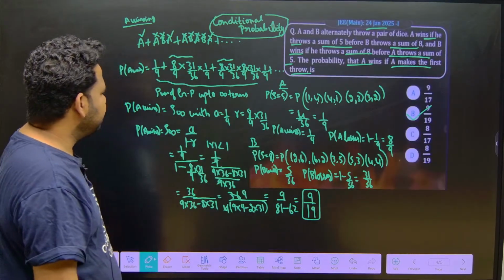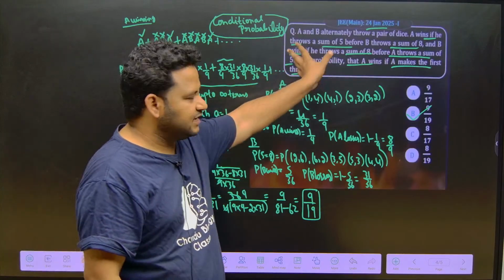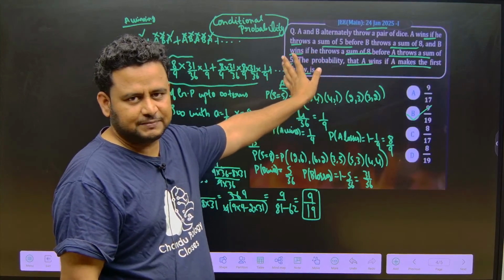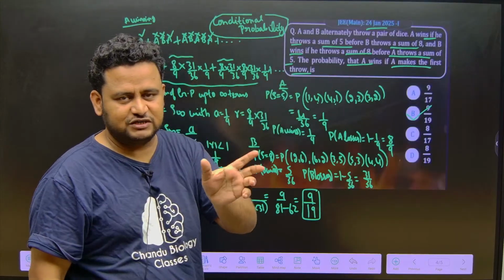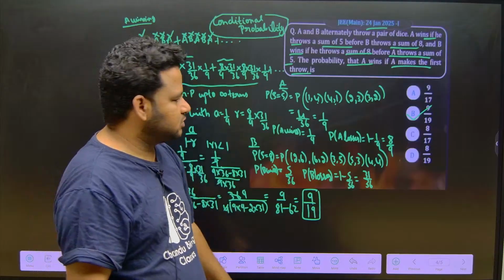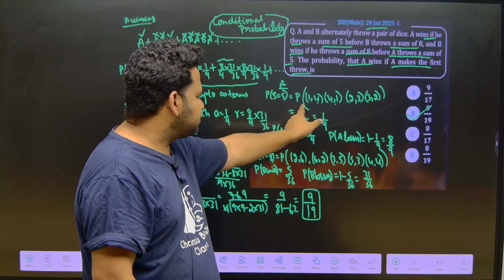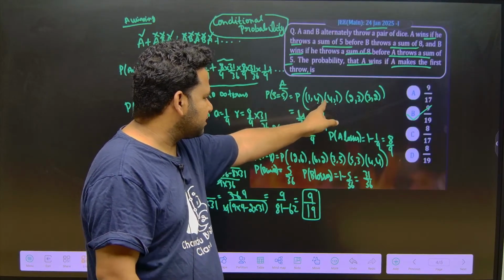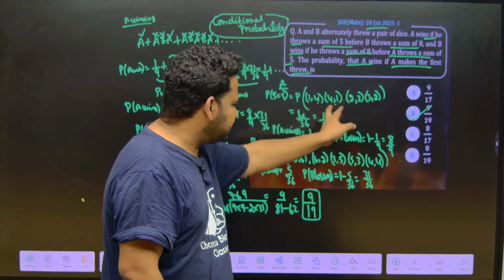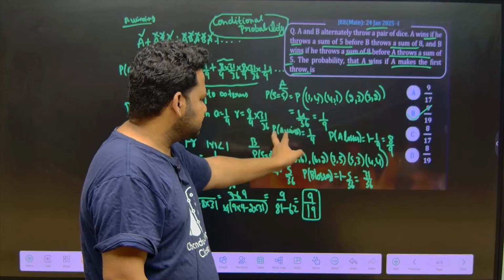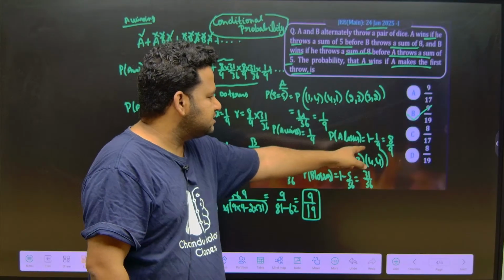So see here, first what they have asked: A and B are throwing a pair of dice simultaneously. A will win if A gets a sum of 5 first, B will win if B gets a sum of 8 first. So A winning means the sum should be 5. What are the possibilities? (1,4), (4,1), (2,3), (3,2). So that will be 4 possibilities out of 36, that is 1 by 9. A winning is 1 by 9, A losing is 8 by 9.